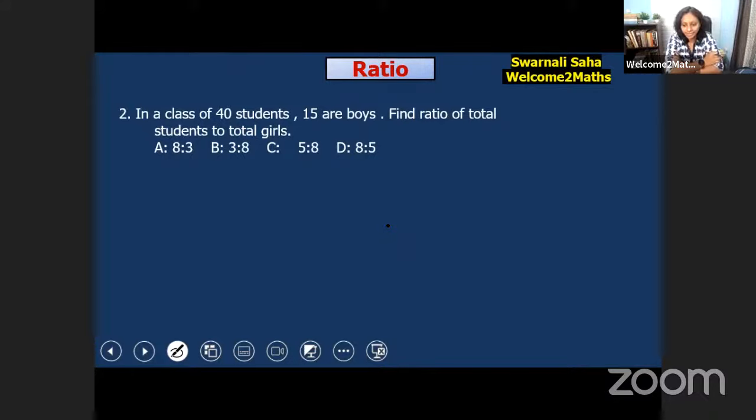It's 5:8. Very good, very good. So let's move on. Now the next question is, in a class of 40 students, 15 are boys. Find the ratio of total students to total girls. That you have to find out. Okay. A is the correct one. Now the next is, in the class of 40 students, 15 are boys. Find the ratio of total students to total girls.